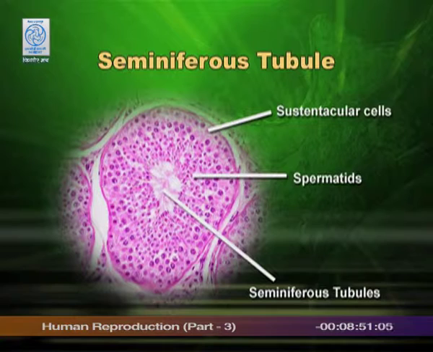You can see in this slide, it is a cut portion of the seminiferous tubule, and spermatogonia is present near the periphery, taking part in meiosis, dividing, producing primary spermatocyte, secondary spermatocyte, spermatid, and you can see some sperms in the center of the lumen.